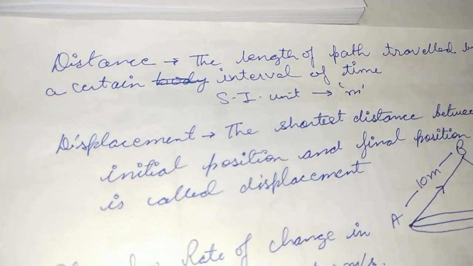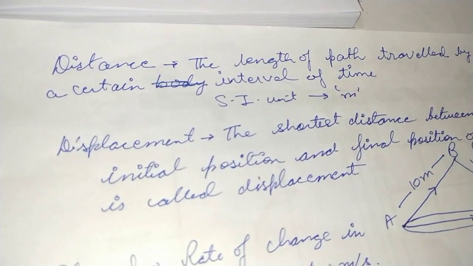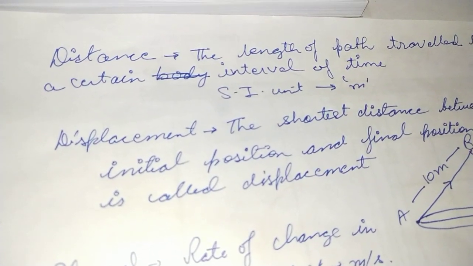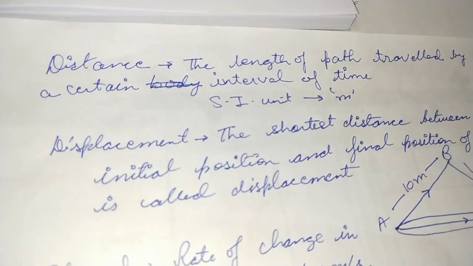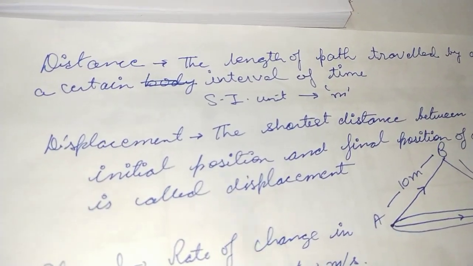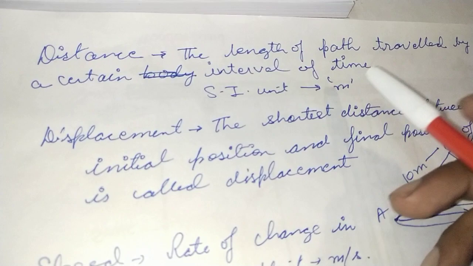Some may take a long route, so in that case the longer route will be the distance travelled by the object. Some may take a shorter route, so in that case the shorter route will become the distance. So the actual path travelled by the object will be referred to as the distance, and the SI unit will always be meter.